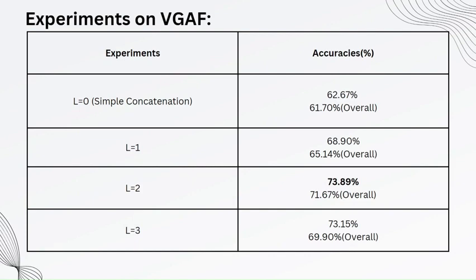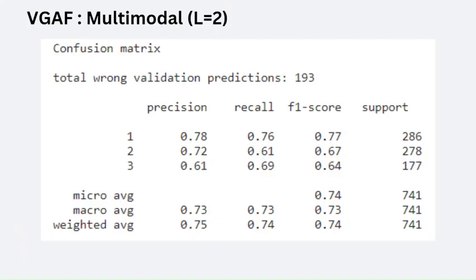So these are my experiments on the VGAF dataset. I tried different values of L. As we can see, L equal to 2 performed way better than any other, giving me an accuracy of 73.89%. This is the confusion matrix for VGAF multimodal, L equal to 2.